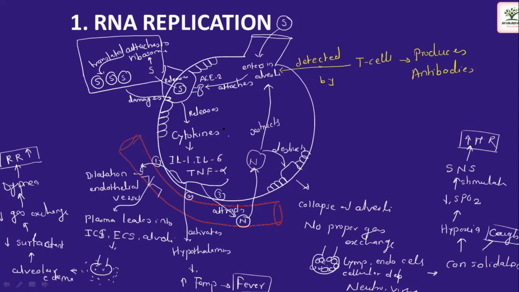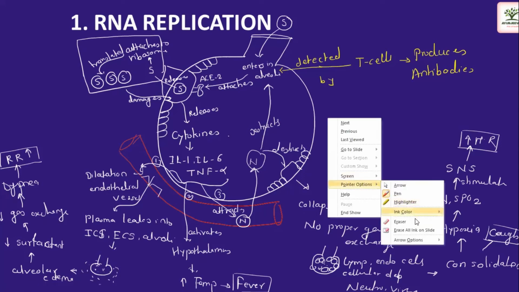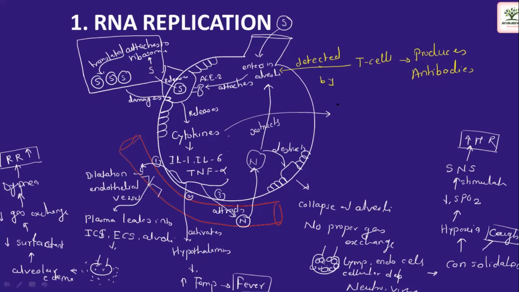Then, when the cytokines release in our body, they create the inflammatory response in the body, okay, and secrete prostaglandins. And what this prostaglandin does, it causes malaise, weakness, and fatigue. So these are other signs of COVID.